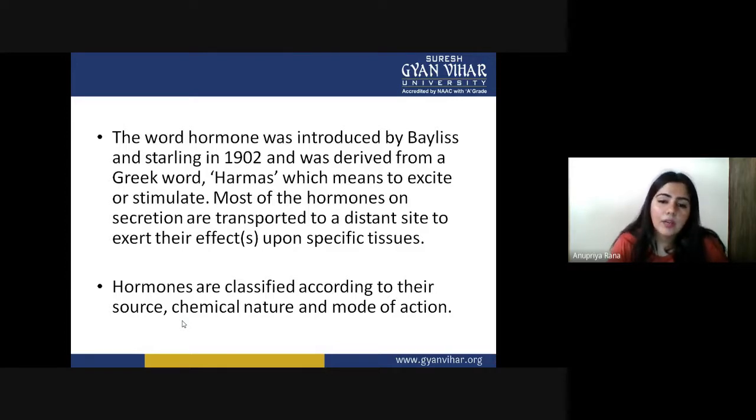Hormones are classified according to their nature. On the basis of hormone nature, we can classify them. The first is based on source, meaning from where they are secreted. Second, chemical nature, composition, how they are made. Third, mode of action, what work they will do. So these are the basic characteristics present in a hormone, and on the basis of these characteristics, we can classify them.